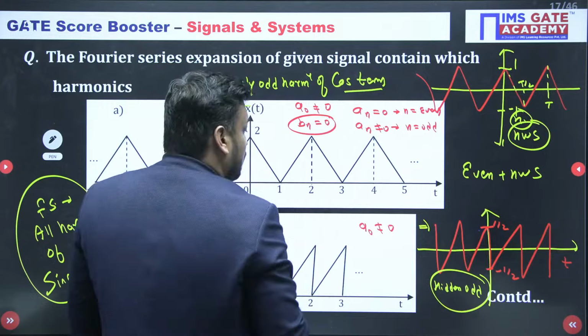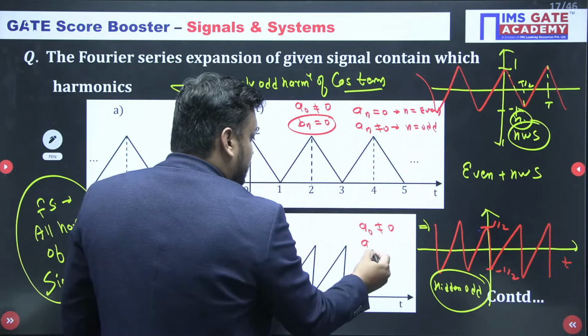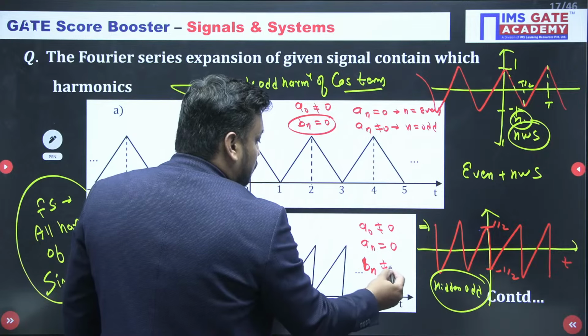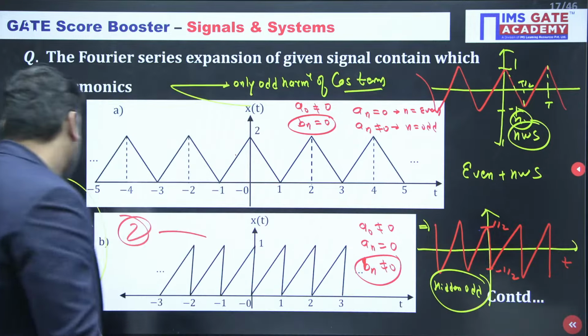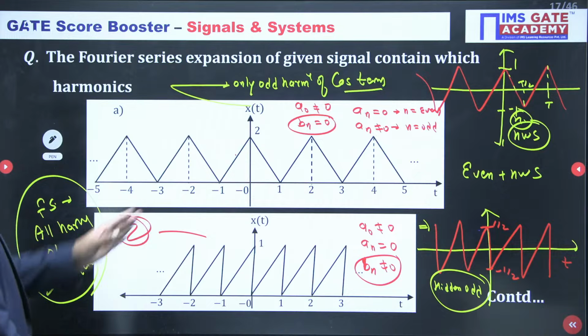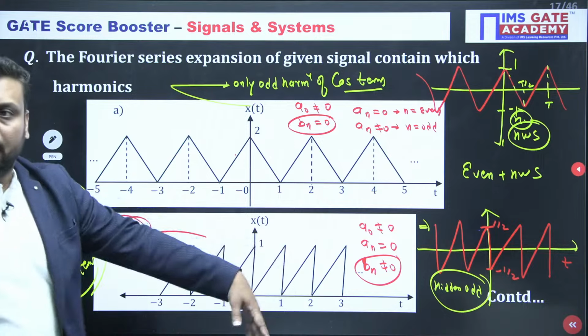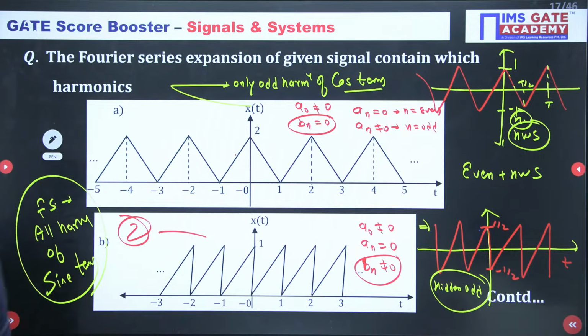And here, because of the odd symmetrical condition, An is 0 for all, and Bn is not equal to 0 for both even and odd. So that is why all harmonics of sine term. B1, B2, B3, everything is present. Only sine. Shall we go for the next?